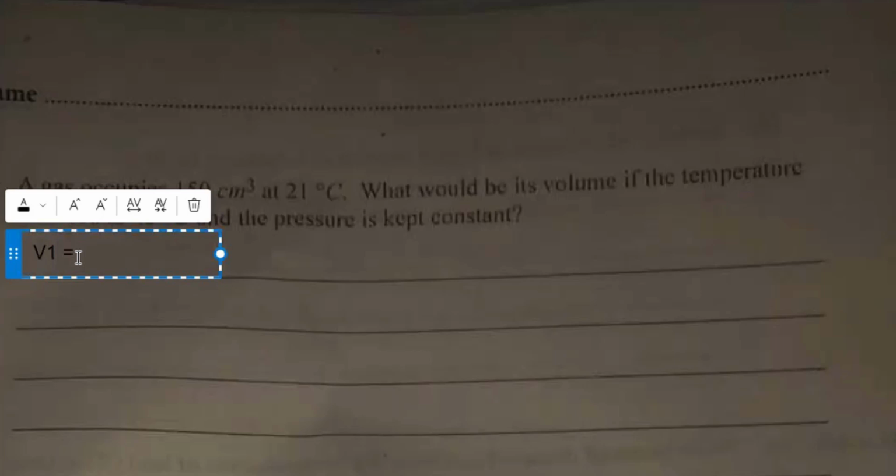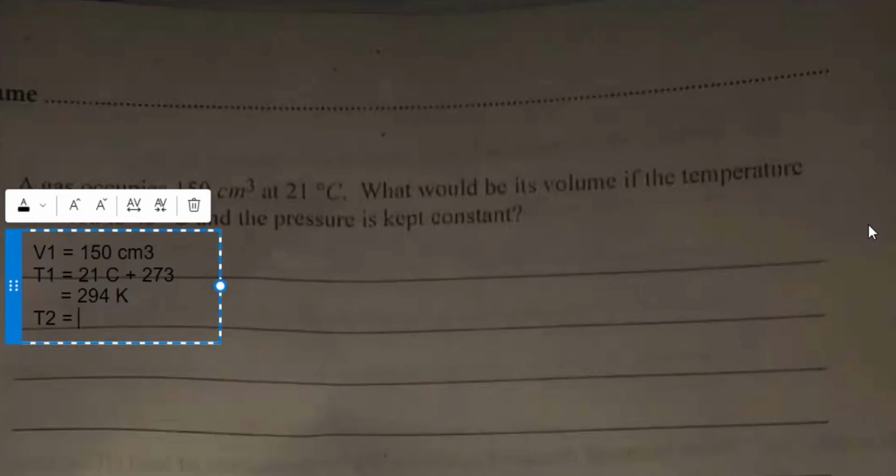V1 is what? 150, sorry, 150 cm³. Okay, T1 is 21 degrees Celsius. Okay, and to convert it to Kelvin, you add 273, right? When solving questions on gas laws, all temperatures must always be in what? Kelvin, right? So that will give us 294 Kelvin.